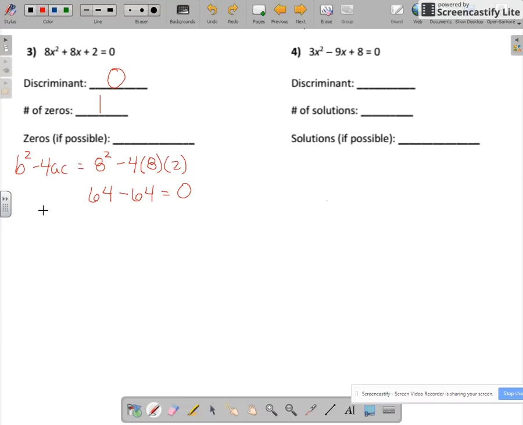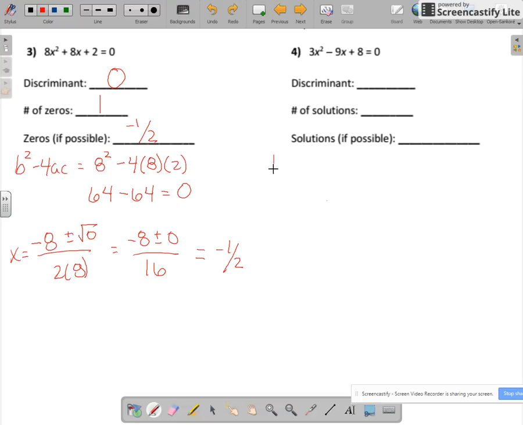Okay? We then complete the rest of our quadratic formula. So we have negative 8 plus or minus the square root of 0 over 2 times 8. Okay, again, the square root of 0 is 0. So now we have negative 8 plus or minus 0 over 16. We're only going to have one solution, so we can ignore our plus or minus 0, and negative 8 divided by 16 is negative 1/2. So our solution is negative 1/2.